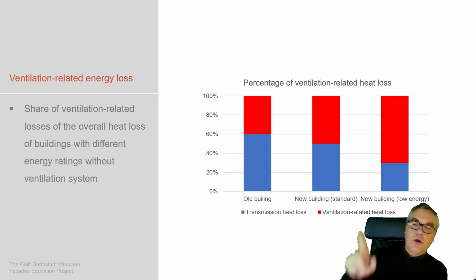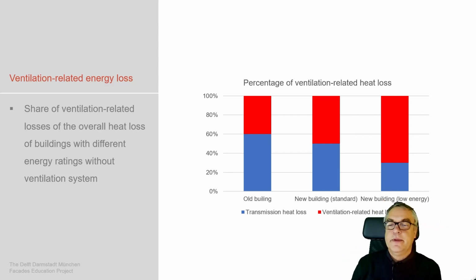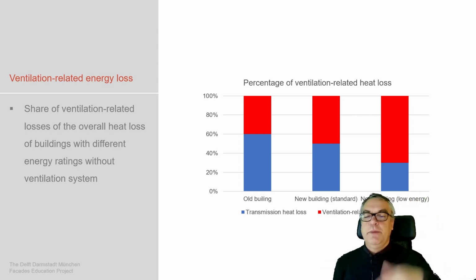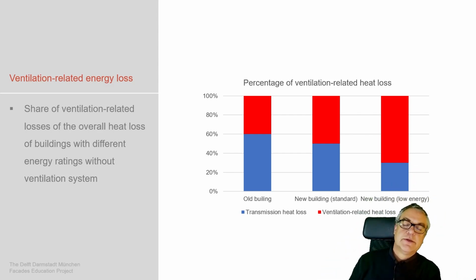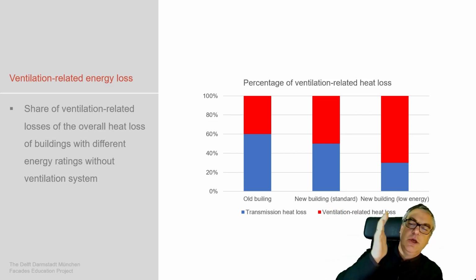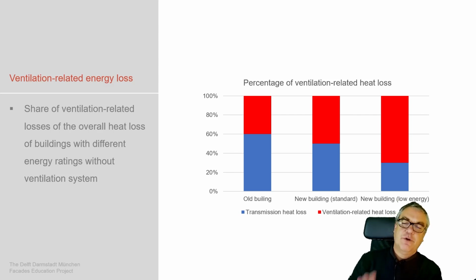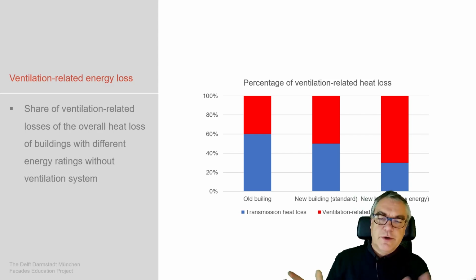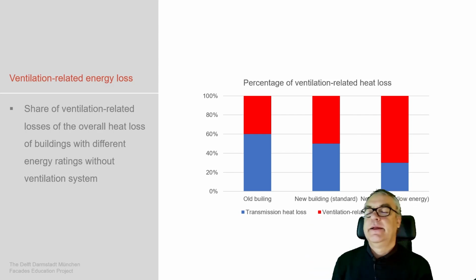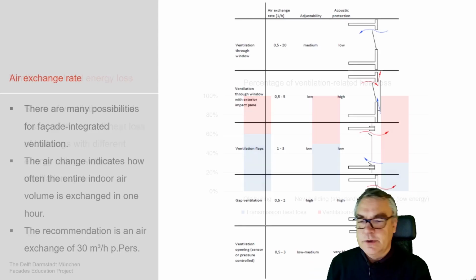You can imagine that in a very good new-build building, the ventilation-related heat losses versus transmission-related heat losses is shifting. If we have an air leakage, this will be additional ventilation-related heat losses. So it's not total numbers, it's actually percentages. A low-energy new building needs to be sealed very well, otherwise you're going to lose a lot of energy, versus, for example, an old building where you have old timber windows which may still leak, and you somehow need to deal with it, and you actually heat less due to the losses of the building.